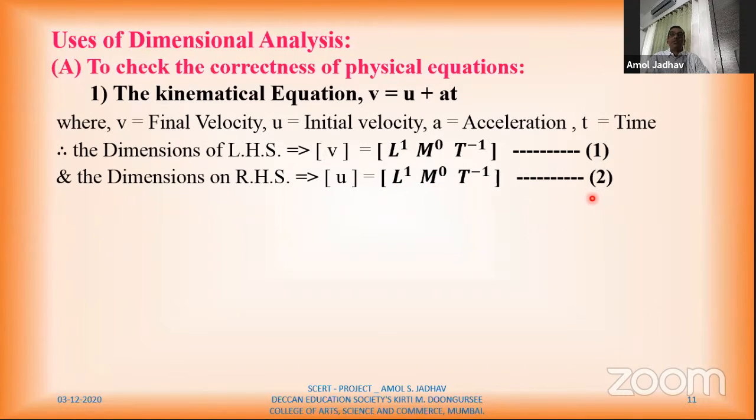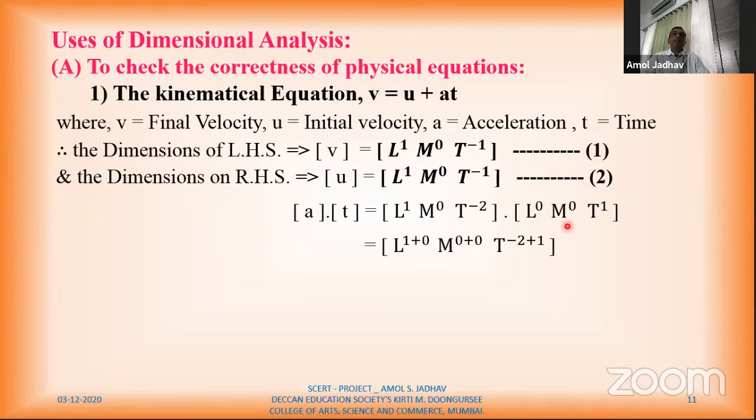I have given this equation number 2. Then my third quantity is a into t, dimensions of acceleration into dimensions of time. So the dimension of acceleration is L1 M0 T minus 2, the dimension for time is L0 M0 T raised to 1. If I solve this, I'll get L raised to 1 plus 0, M raised to 0 plus 0, and T raised to minus 2 plus 1. So the final dimensions for a into t are L1 M0 T raised to minus 1.